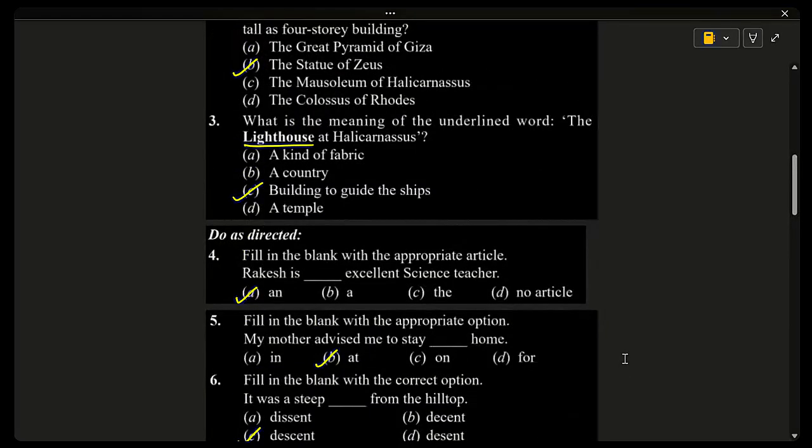What is the meaning of the underlined word, the lighthouse? Yeah, lighthouse means what? It's a building to guide ships. At night, they cannot identify the directions in the ocean, right? So to guide the ships to the particular place, towards the particular direction, they will be using a lighthouse.